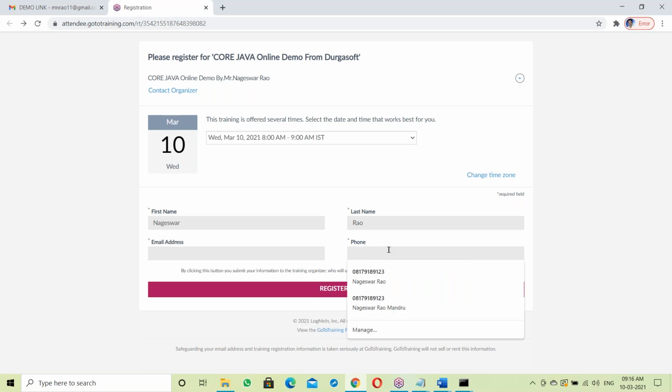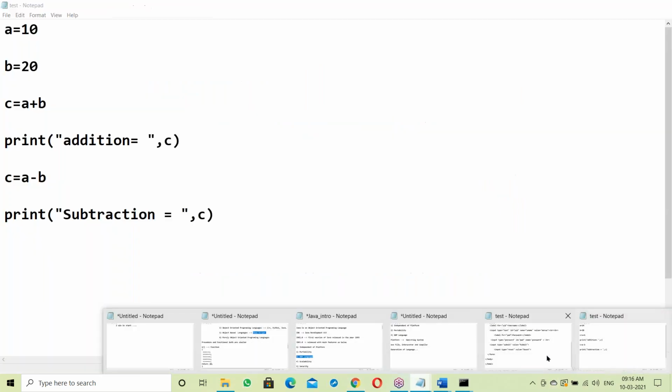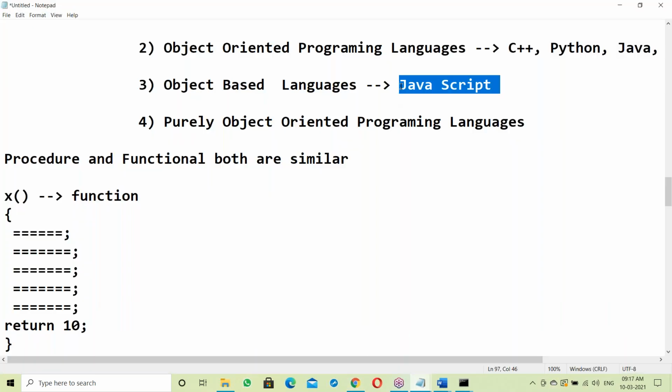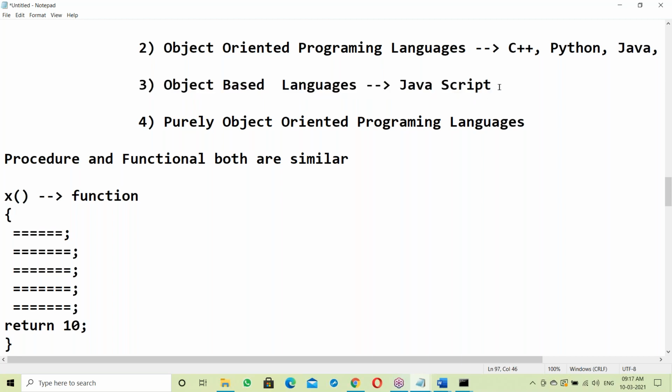Next, phone number. It should have digits, a minimum of 10 digits, something like this. It must be 10 digits only. Those are the client-side validations, done using JavaScript. JavaScript is an object-based language. JavaScript is not Java. JavaScript is used with HTML for client-side validations. Server-side validation is Java. JavaScript is client-side, and server-side is Java.